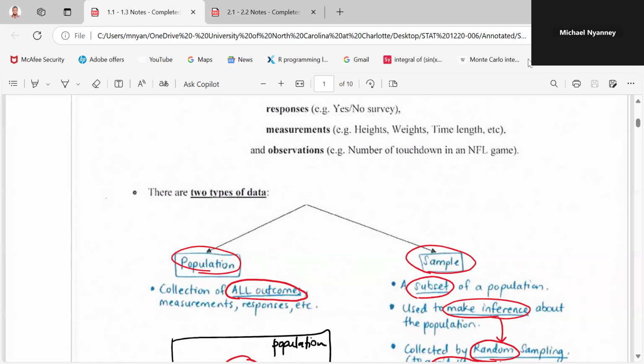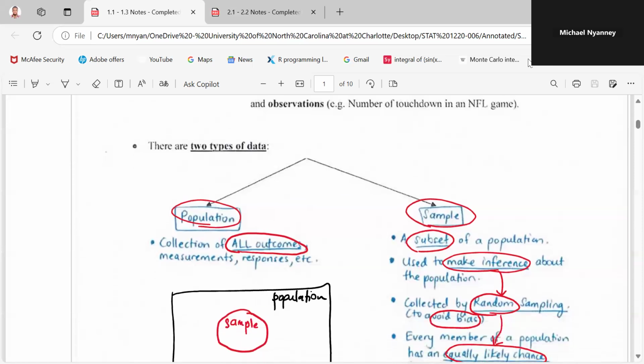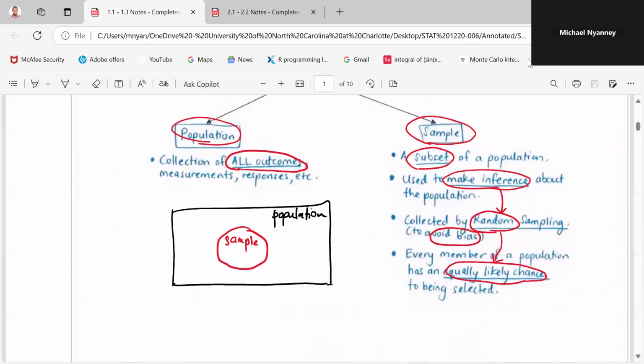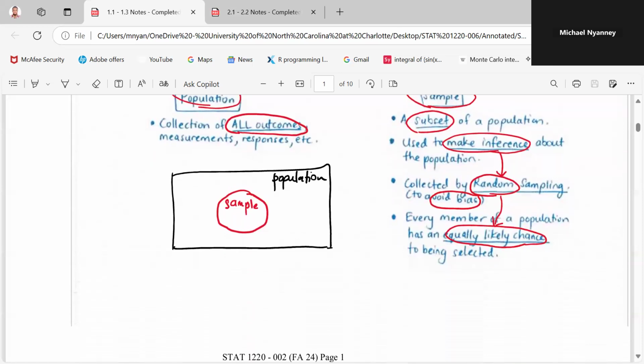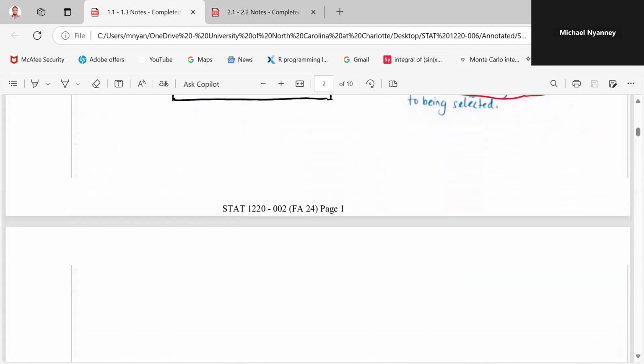The population data. If I take a part of the class and get the age of each and everyone, then I am getting what? The sample data. So population is the collection of all outcomes, whilst a sample is a subset of the population. So with this diagram, you can see what we mean by population data and a sample data.